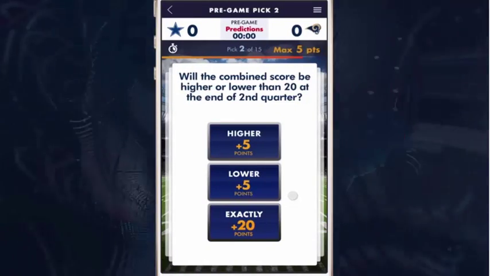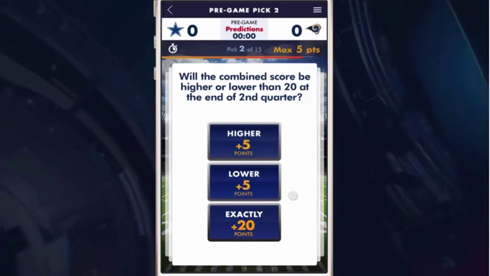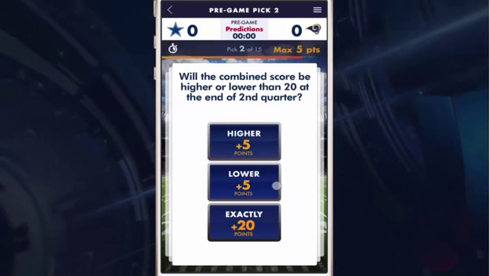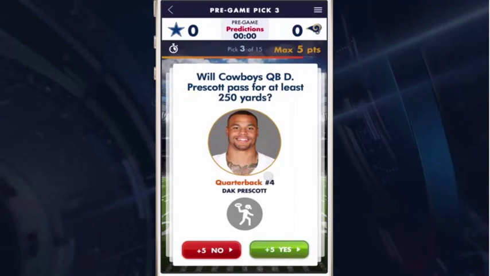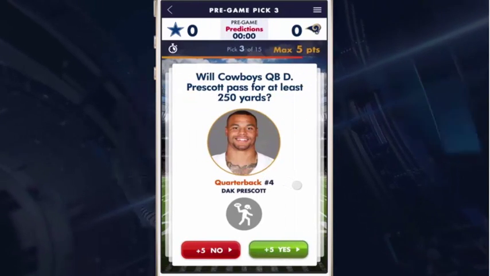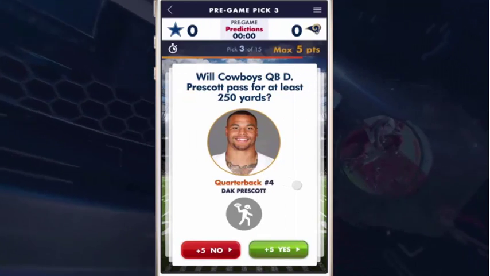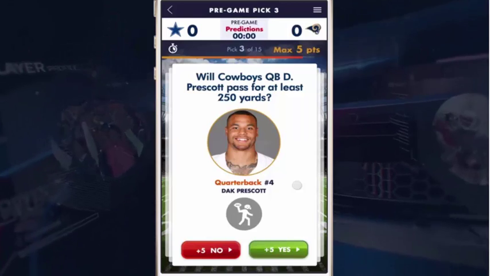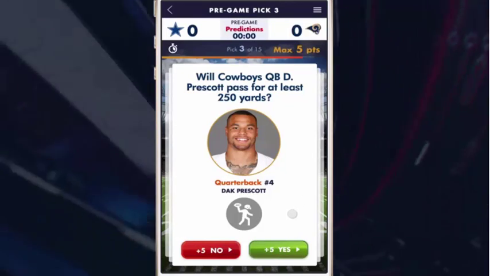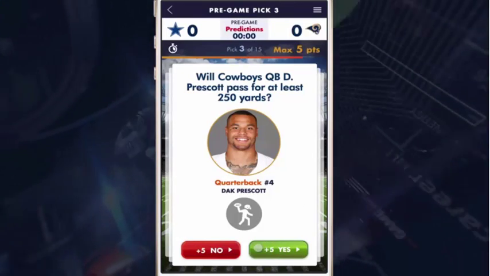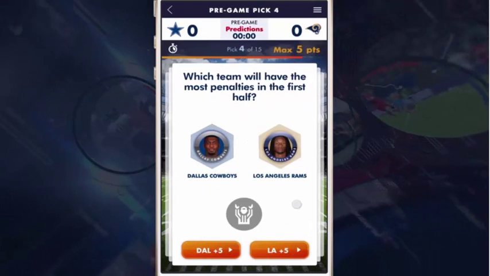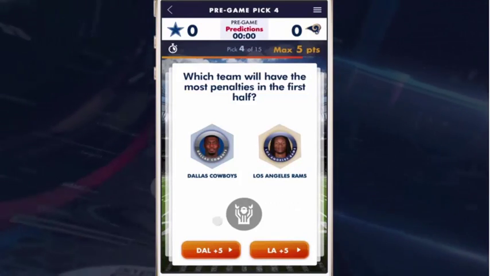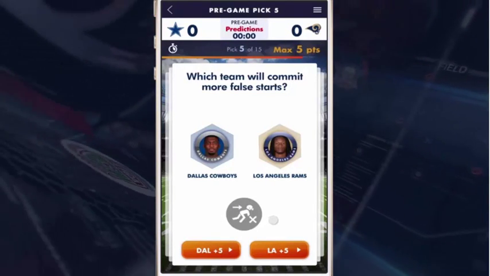Here's a multiple choice prediction pick. I could choose higher, lower, or exactly those number of points, and I'm going to go with lower in this case. Here's a player specific prediction screen with the Dallas Cowboys quarterback, Dak Prescott. Do I think he'll pass for at least 250 yards? I'm thinking he might. He's an up and coming player. Now I'm asked which team will have the most penalties in the first half, and I can choose between each of these teams. I'm going to go with Dallas.